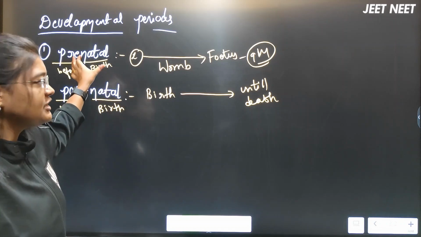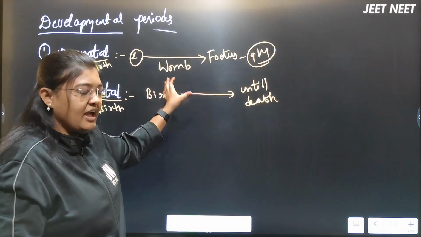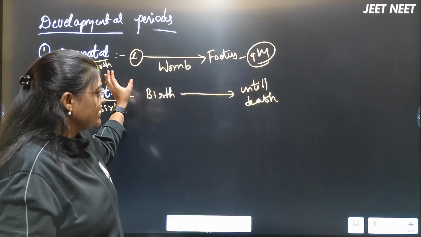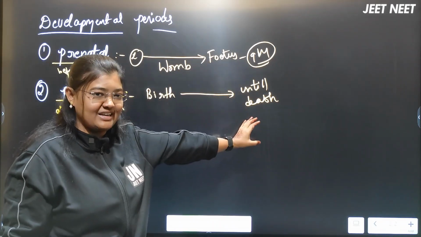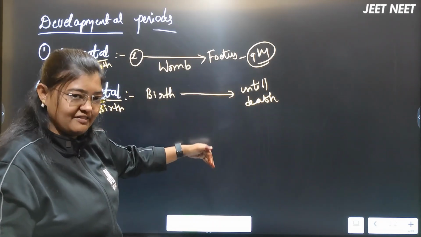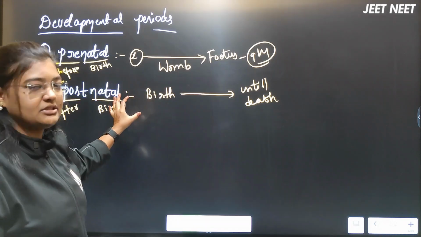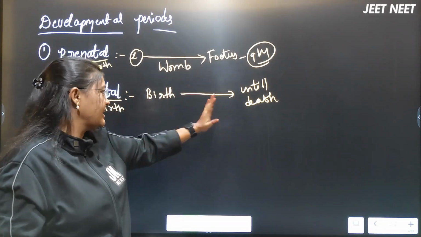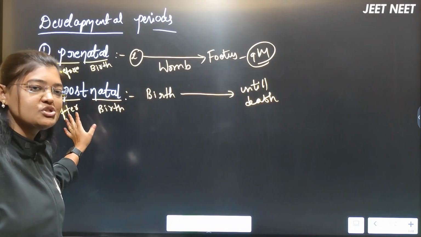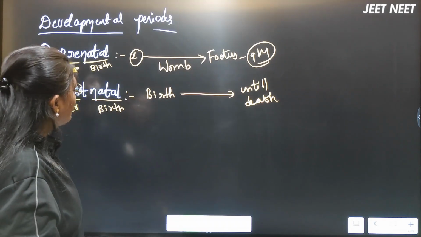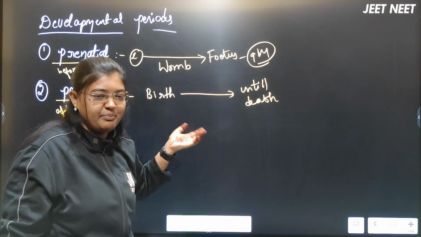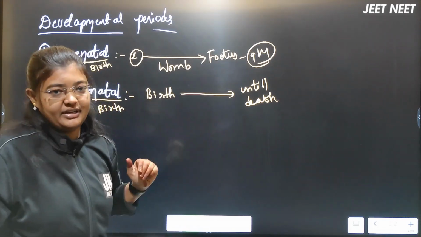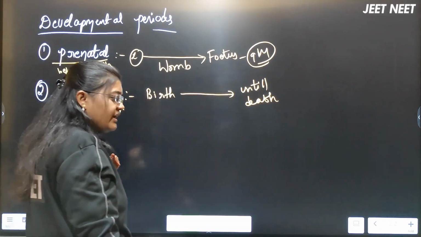Prenatal period is nothing but the period of development of a human when we are in the mother's womb, from our zygote after the fertilization up to the fetus condition of 9 months. After the delivery, from the first day of birth until our death, whatever the developmental period will be, we'll call it the postnatal period. We can also call the prenatal period the embryonic period, and the postnatal period the non-embryonic period here. Clear these 2 points here, right?